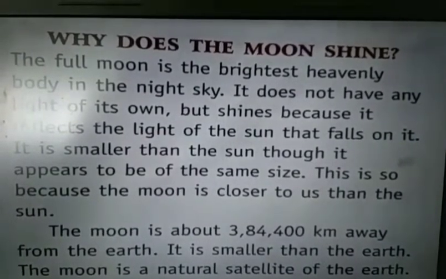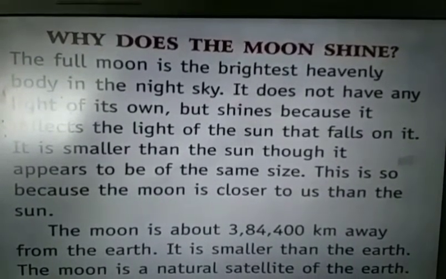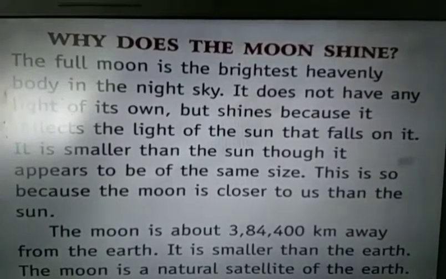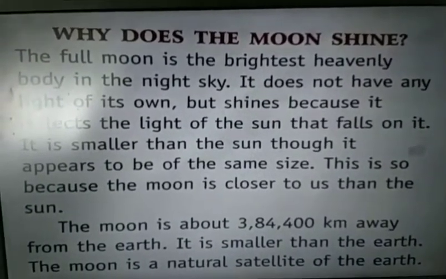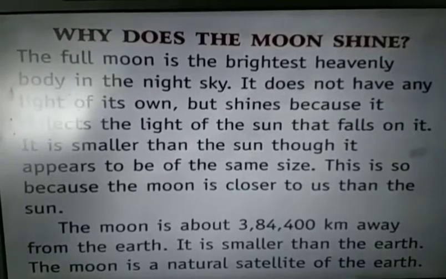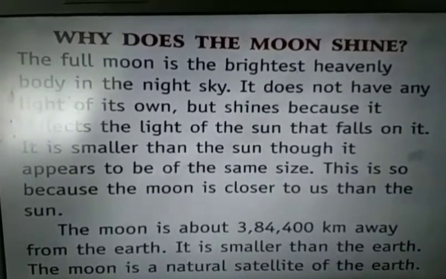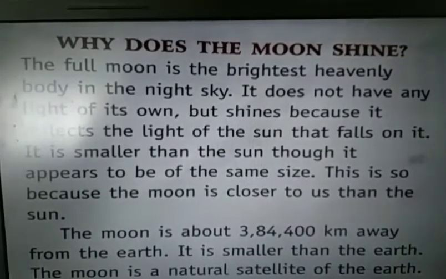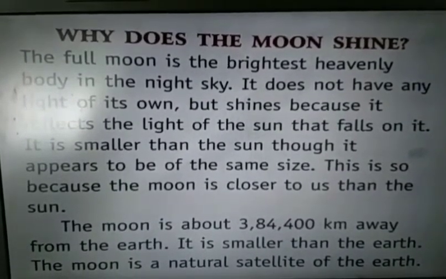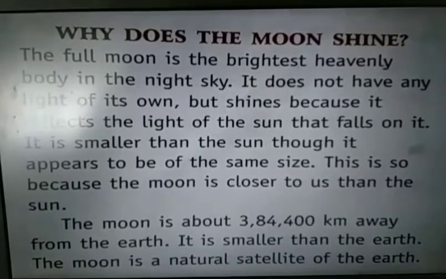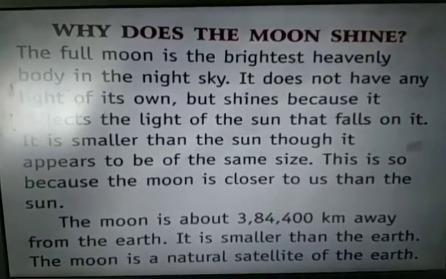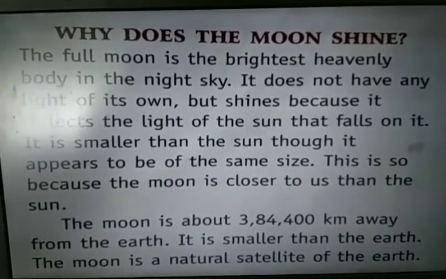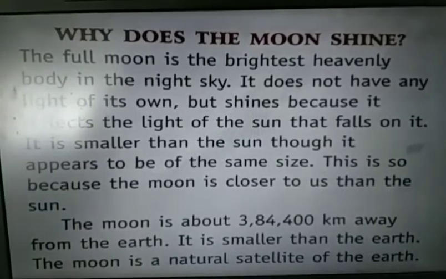But in reality we know that sun is very big. Then why does it look smaller? The only reason is that moon is very close to Earth, and that's why it looks bigger, whereas sun is so big but very far, that's why it looks small in size. I hope it is clear why sun looks smaller even though it is the biggest in our solar system.